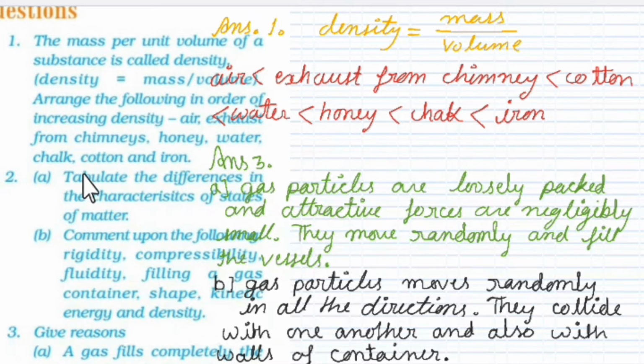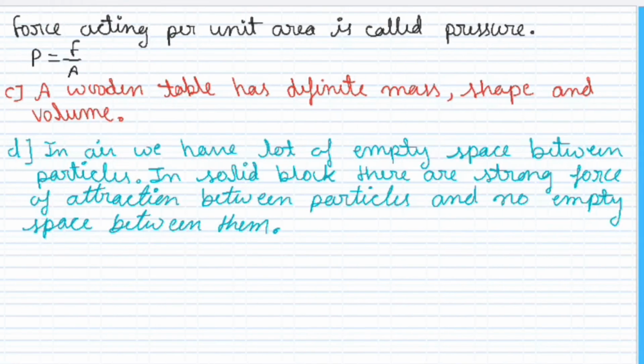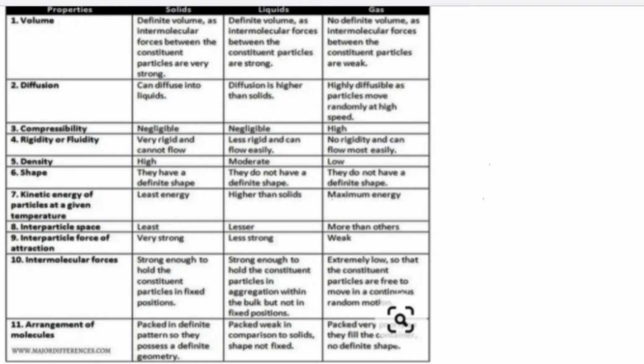Okay, the second question is: tabulate the differences in the characteristics of the states of matter. So in this case we have to make a table, or on the basis of these properties we will explain the characteristics of the states of matter. So this is the table. I will zoom it.